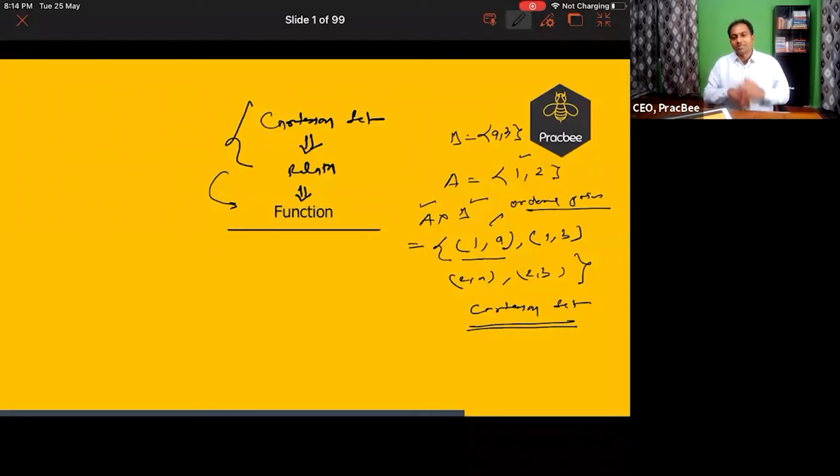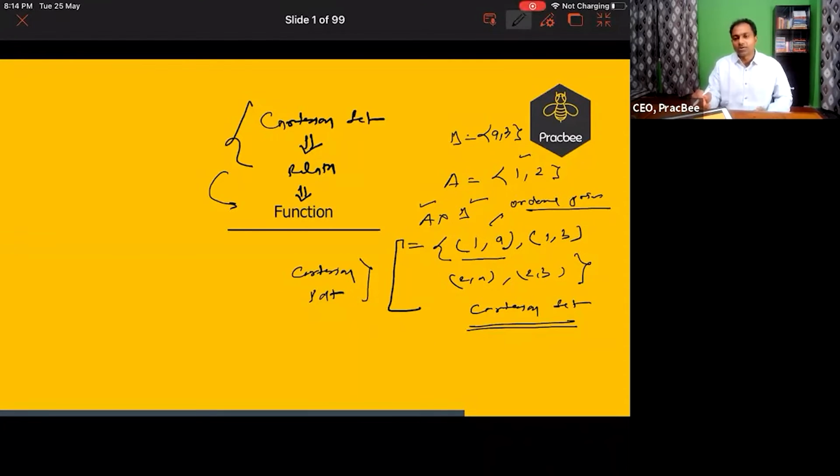Now, why are we studying this? The basic question we should ask is, whatever we are studying, why are we studying? So let us take a set of human beings, and if I do a product, this product is a very special kind of product. It is not like the product that we have already learned in algebra. This set was called Cartesian set, and this process was called Cartesian product. And the Cartesian product is a very simple way of pairing two elements in a specific order.